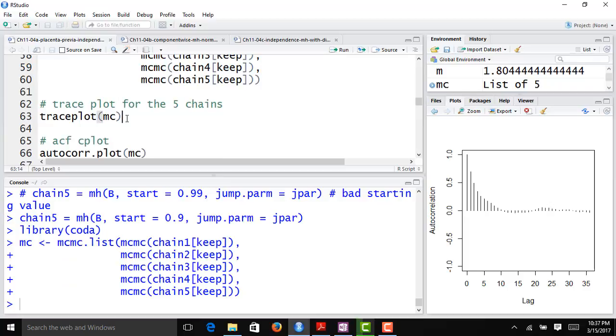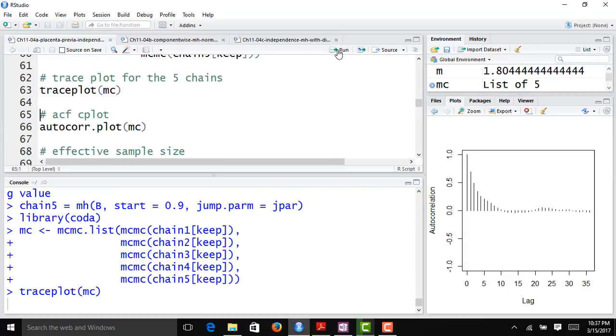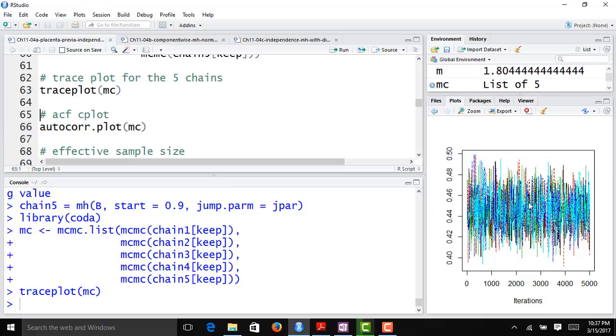And if I run the trace plot function on that mcmc.list object, it's going to give me a trace plot for each of my variables. In this case, I only have 1. So I run the trace plot function there, and here's what we see. You have to remember, I've already discarded the warm-up here, so we don't have any unusual starting values. It's a little difficult to see because we have so many different iterations in our chain. But it appears that there's a decent amount of movement here, and it seems like they're staying in the same area. So it looks promising to me that, in fact, these have converged to the stationary distribution.